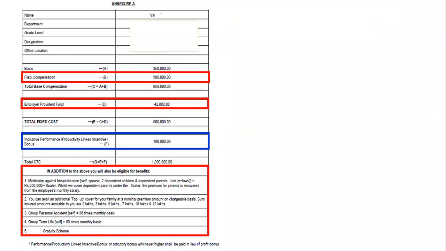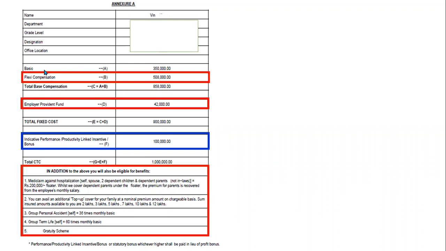This offer letter is of Tata Group of companies. And Tata Group of companies goes for a flexible model of compensation package. A flexible model of compensation package is a package in which the employee gets a good number of choices to design their own salary breakup. How they want to take the salary would be decided by them. So this is an offer letter of 10 lakhs. The company is offering 10 lakh to the person.